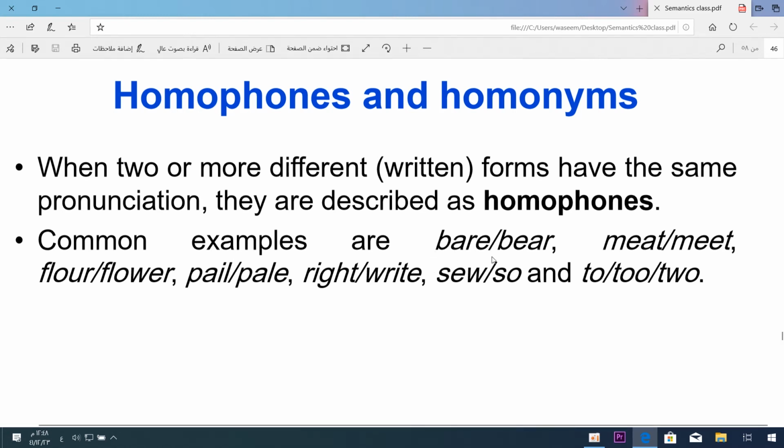So two words that are spelled differently but have the same pronunciation. How can I differentiate between the meanings of these words? I can differentiate the meaning based on the context.